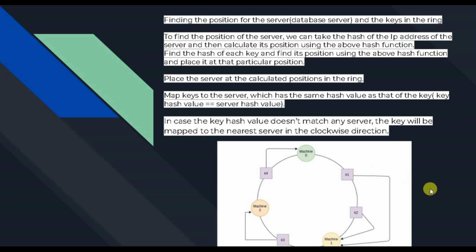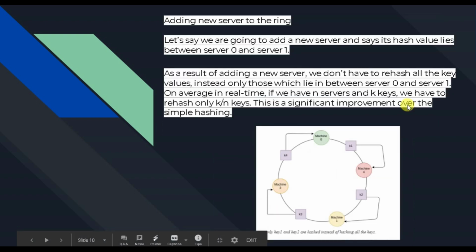For example, if by chance K2 and machine 1 have the same hash, we map these things. In case the key hash value doesn't match a server, then we map it to the nearest one. For example, K3 is mapped to machine 3, so this happens in a clockwise direction. We will see another scenario.